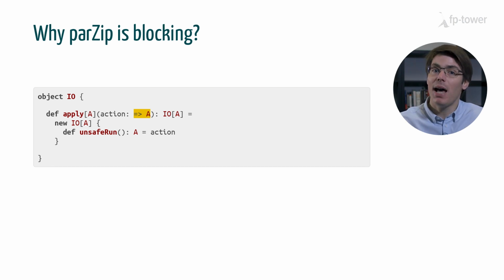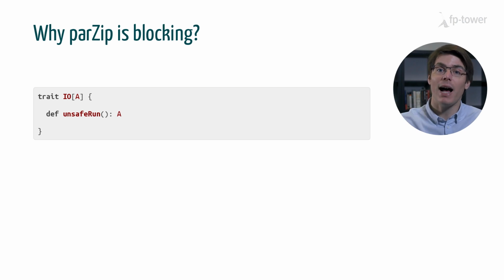And why does the apply method have this specific signature? This is because to create an I/O, we need to implement unsafeRun, the only abstract method of the I/O trait. So ultimately, parZip is blocking because the I/O interface is implemented in terms of unsafeRun, and unsafeRun is also blocking.